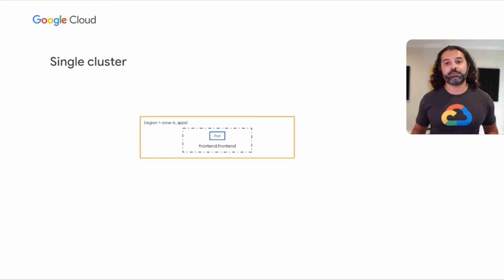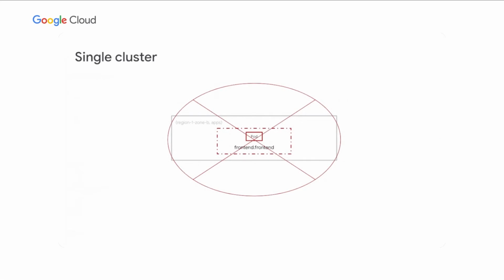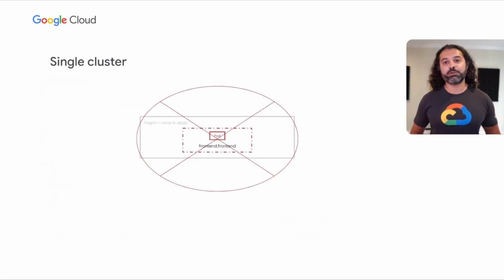So let's recap. Last year, we talked about running services in a single cluster. Here we have a service called frontend running in the frontend namespace with a pod, and it's running in a single cluster. And everything is fine and dandy until that cluster goes down. And as soon as that cluster goes down, that service and any other service that's running in that cluster also goes down with it. So we've kind of broken that first tenet of resiliency, which is that we can't even weather the storms against infrastructure failures.